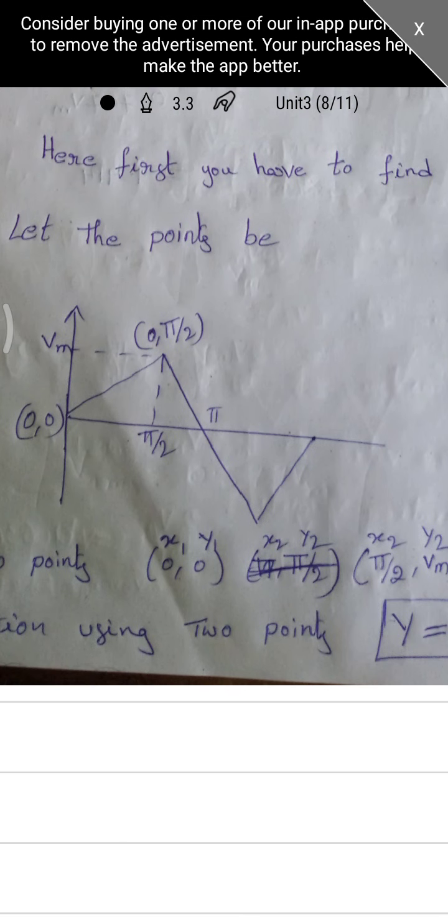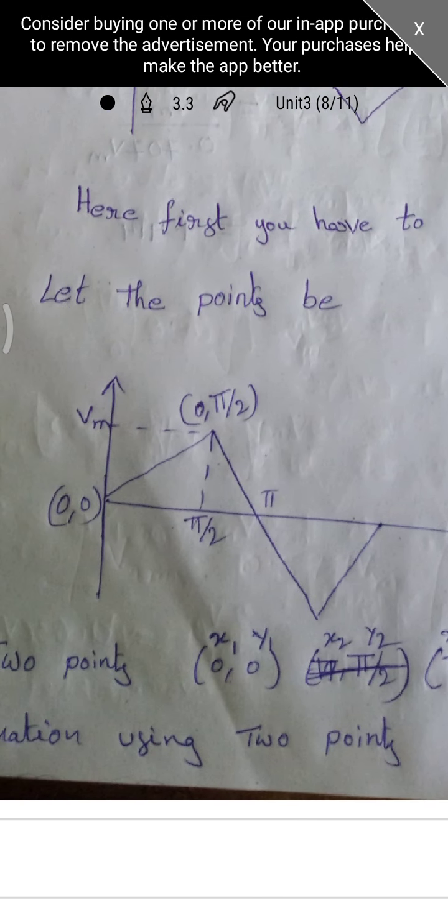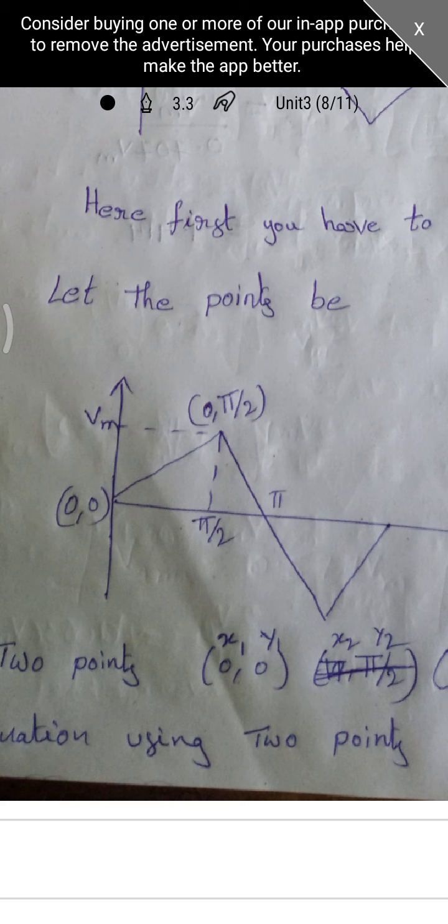So this is the given triangle waveform. Let us take the points, that is from origin 0, 0 to 0, pi by 2.